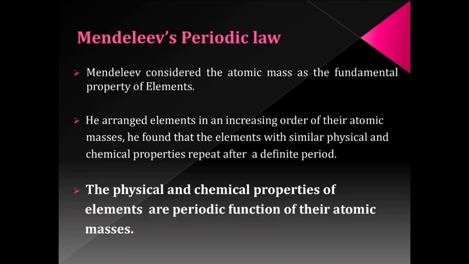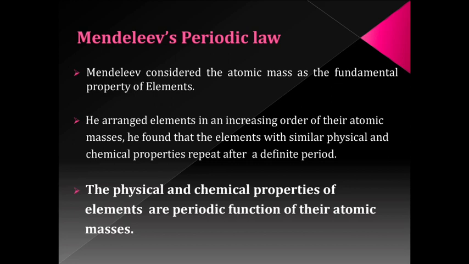Now, we will go to the third law. Soon after the discovery of Newland's octaves, around 1872, Mendeleev formulated a concept known as Mendeleev's periodic law. And on the basis of this law, he constructed a periodic table known as Mendeleev's periodic table.